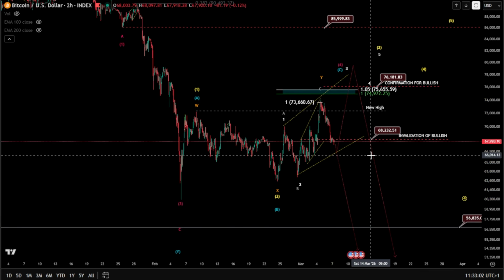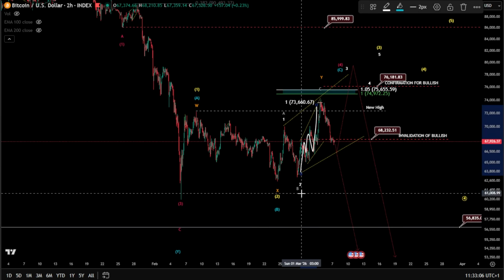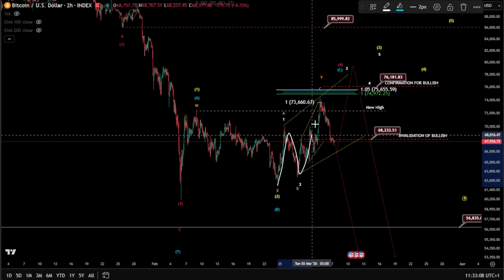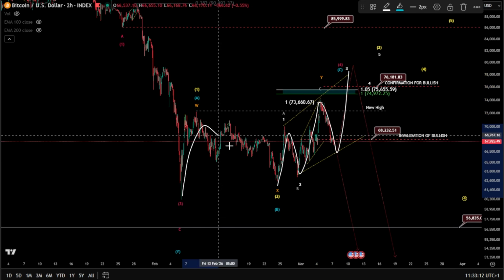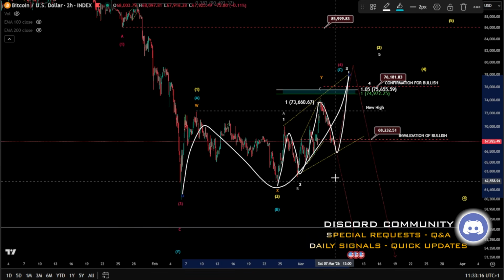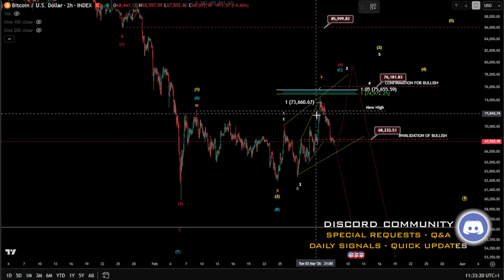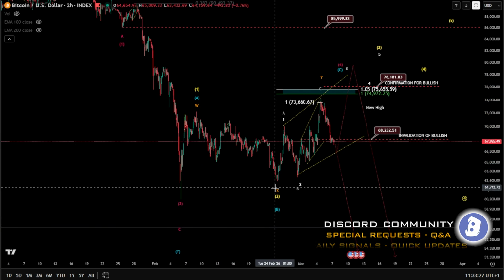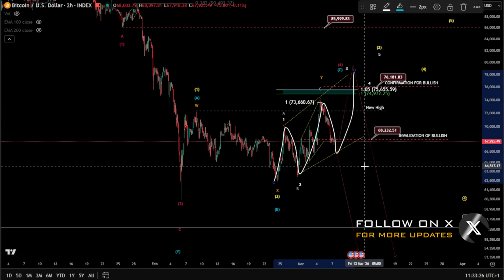Unless there is still one more trap here, since we got an expanding diagonal. What if this is our expanding diagonal, meaning finishing an A, B, and a C, which can still get 5 waves toward the upside? I mean, we have already taken the expanding diagonal, which is the most rare case scenario here. But if we took it here, what if it happened on a bigger scale still?